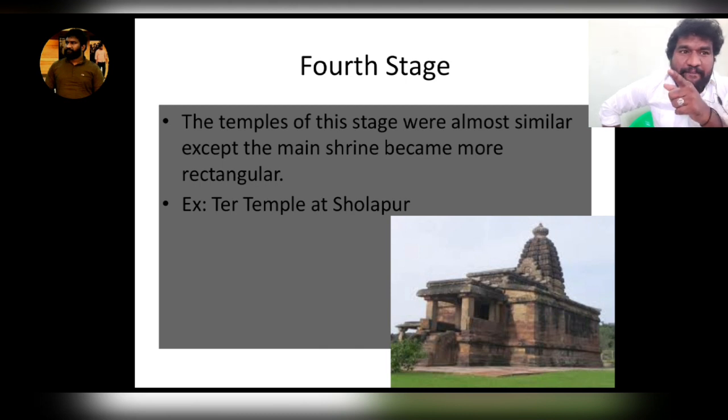First was square, and second they also introduced the rectangular temple. An example for this is the Ter temple at Sholapur. In the fourth stage, all features of the Nagara style continued, and one feature was added: rectangular shaped temples started to be constructed.